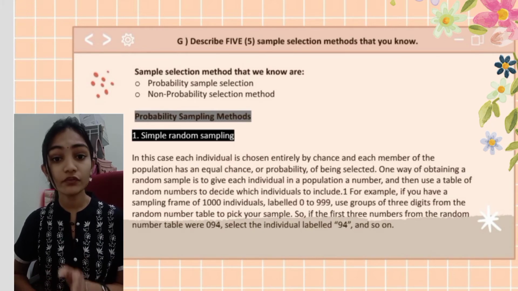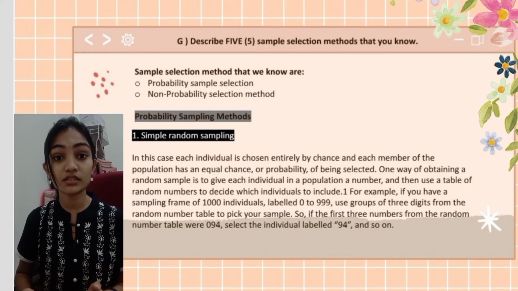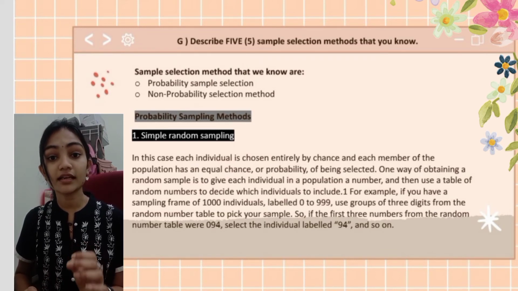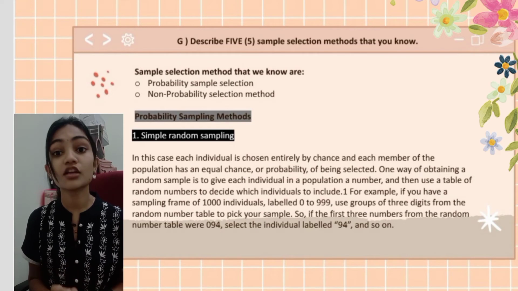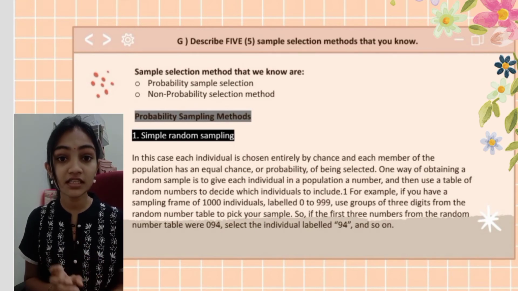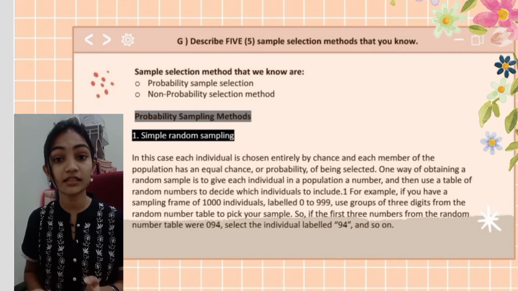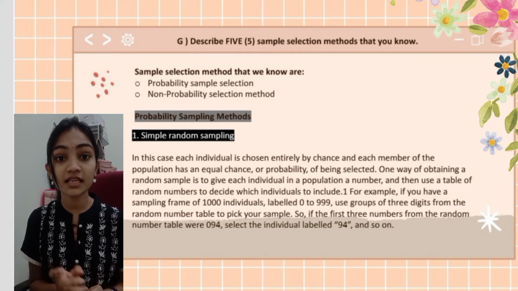For example, if we have a sampling frame of 1000 individuals labelled 0 to 999, choose groups of 3 digits from the random number table to pick your sample. So if the first 3 numbers from the random number table were 094, select the individual labelled 94, and so on.